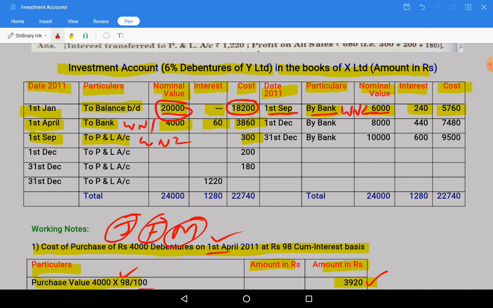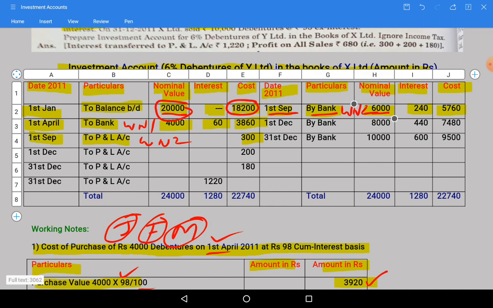Okay. So let us see the next transaction, what is given in the question.